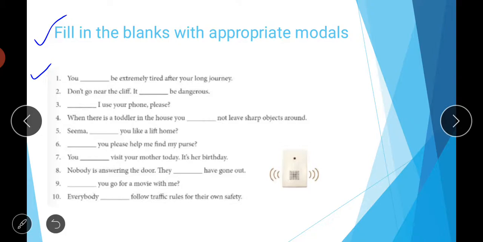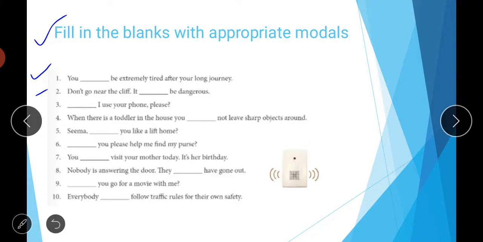Then next is, don't go near the cliff, it dash be dangerous. So it can be dangerous, simply you can use the word can here, it can be dangerous. Then third is dash I use your phone please. So you are making a request to use someone else's phone, so you can simply use the word may I use your phone. So I hope it is clear.